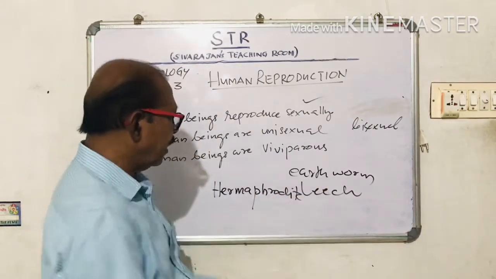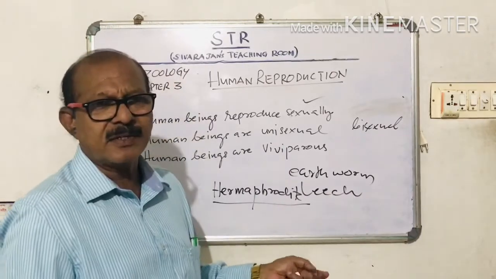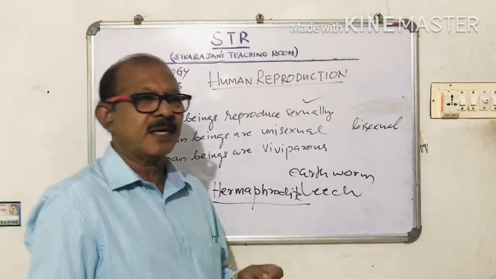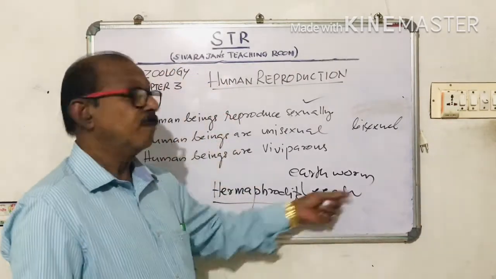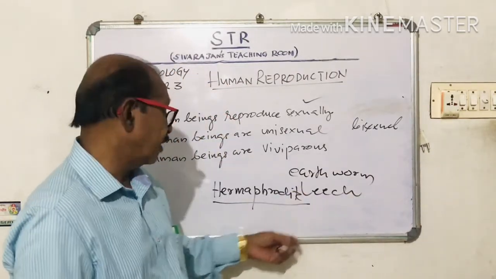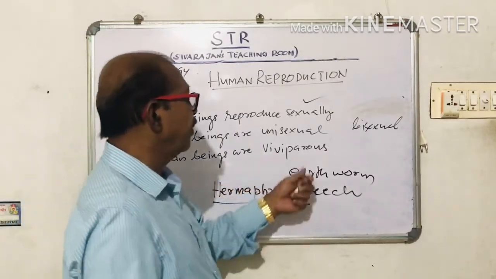So earthworm is a hermaphrodite. Leech is a hermaphrodite. So what is a hermaphrodite? An organism having both the male and female reproductive systems is called bisexual or hermaphrodite.